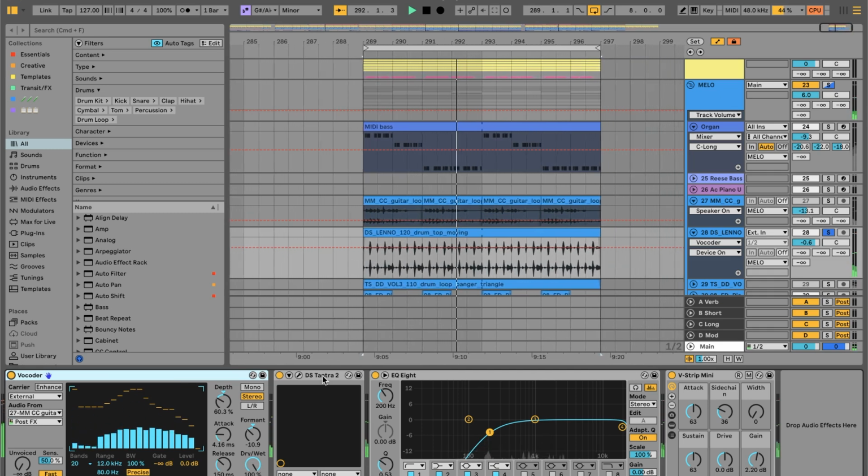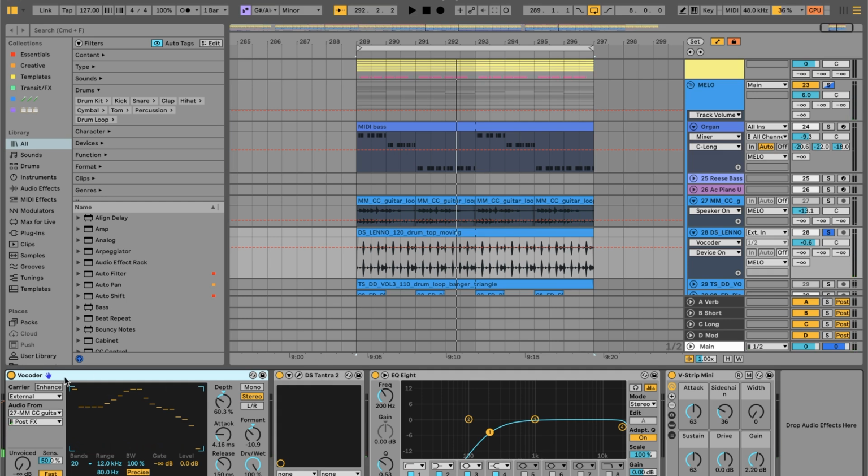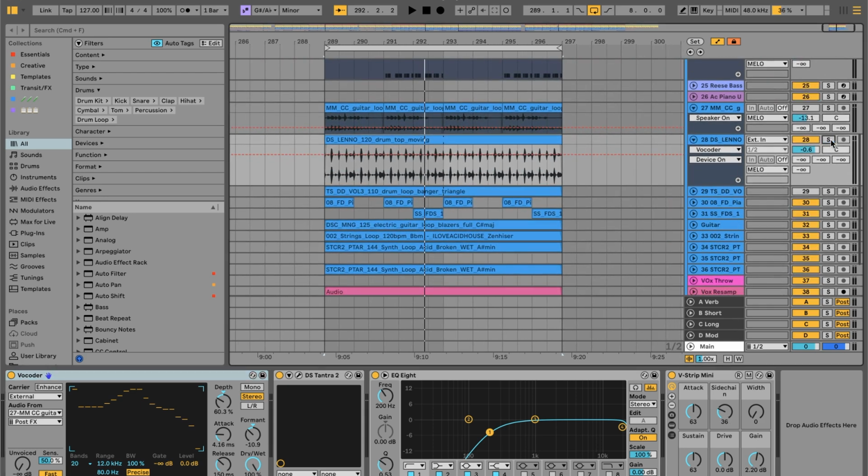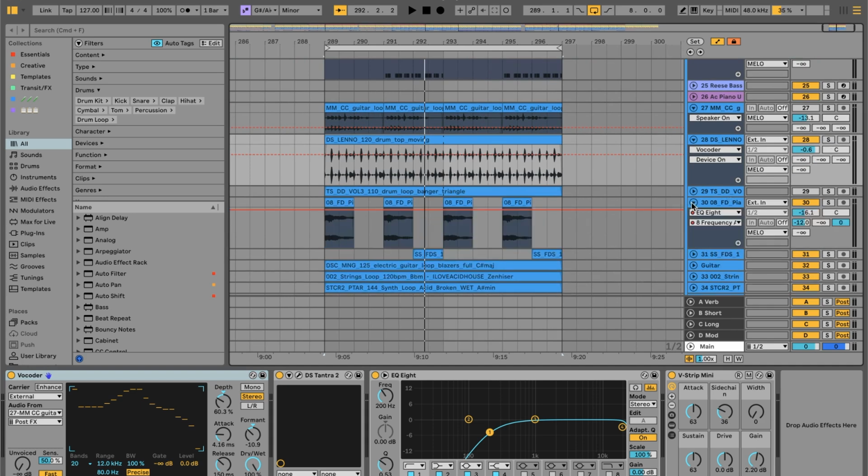Those weird atmosphere sounds. Basically the vocoder is bringing in the audio from that guitar loop, and it's using the rhythm and the hits of the drum loop to let the guitar through on those bits, and a little bit of tantra to make a weird spacey underwater sound. Then standard channel stuff, removing some lows, a little bit of sidechain. This is more of a weird atmospheric thing, very subtle, kind of cool minimal house techniques that I've been learning in the last little bit.